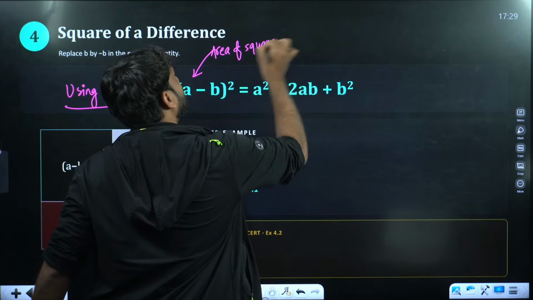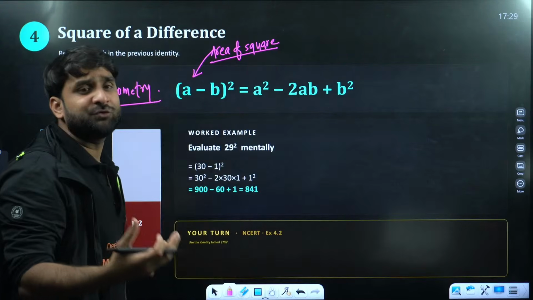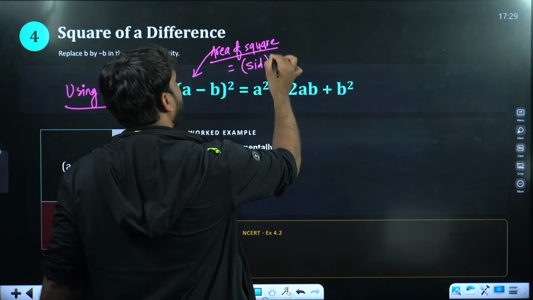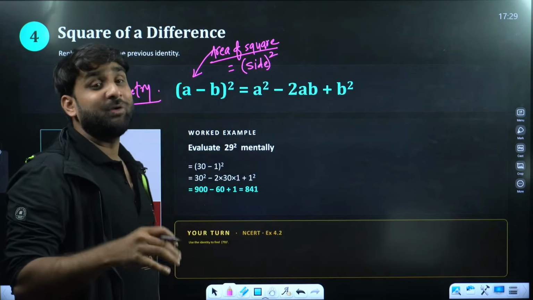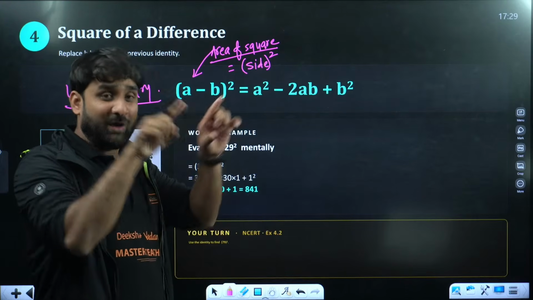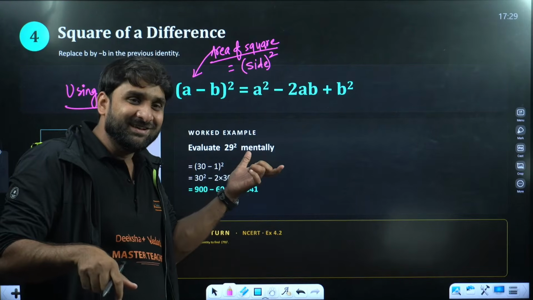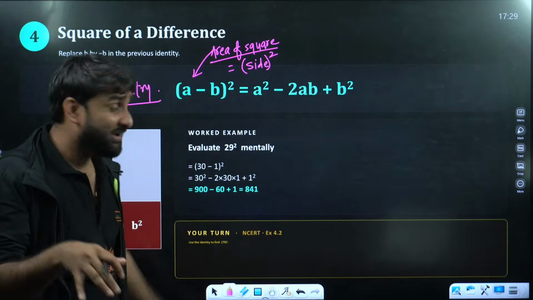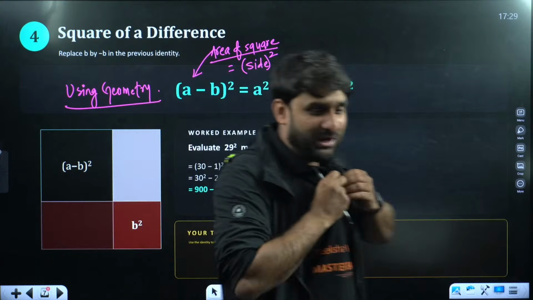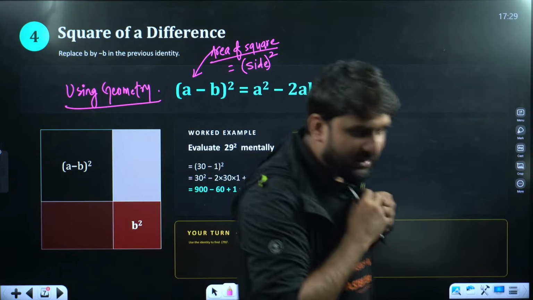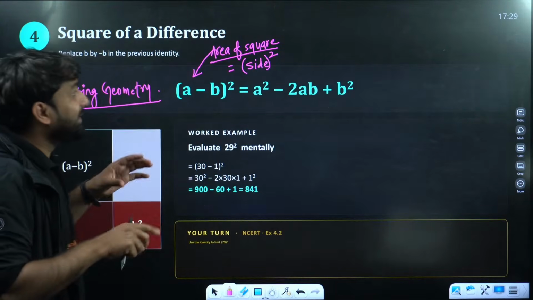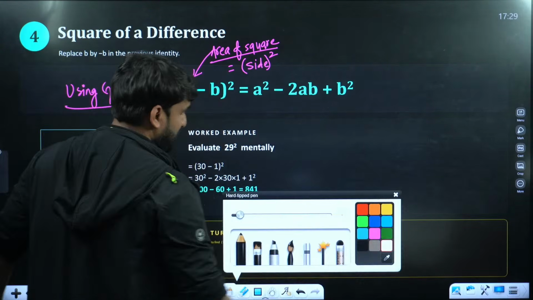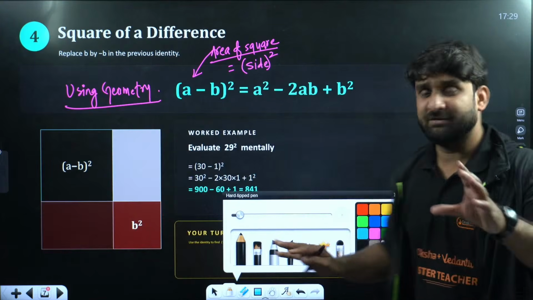You know why? Because the area of a square is equal to side square, right? So if we make a square of side a minus b, the area of that square will be equal to a minus b whole square. So that's why we are targeting the square. Are you getting my point, everyone? Is it clear? So let's draw. Let me use white color. Please focus here.